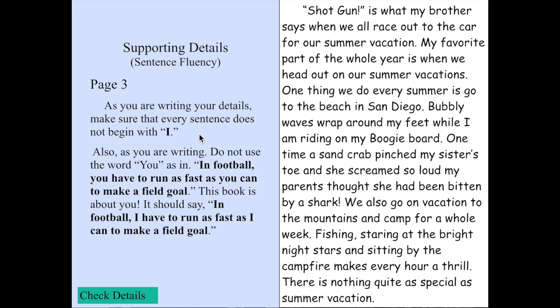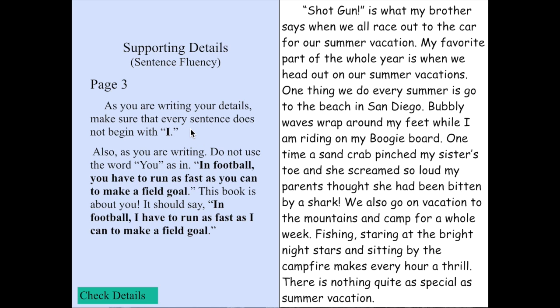such as, I love to ride my bike down the street. I am a mountain biker as opposed to a road biker. I have a Schwinn bike. Every one of those sentences is beginning with I, and that sort of bores the reader. You want to shake up each sentence a little bit.